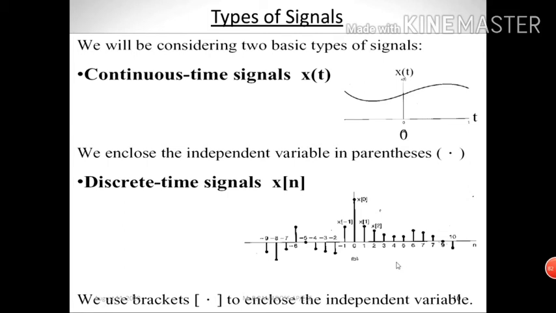Look at this signal, there is some difference between these two signals. At t equal to 0, the signal is present here. At t equal to 1, the signal is present here. In between these two time points, there is also the signal. So it means the signal is defined for every value of time t. But in discrete time, look at this diagram. Here at n equal to 0, you have the signal.